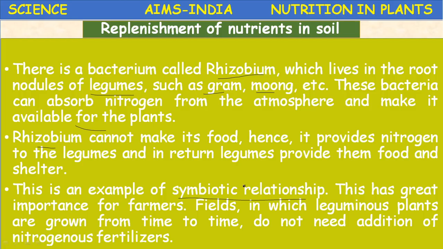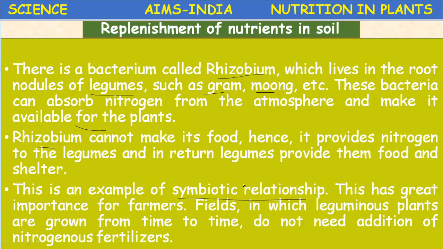Okay, so rotation of crops has two advantages. One, it will replenish the nutrients in the soil. The second, it will stop diseases from spreading. If the same crop is grown in that field for many years, what happens? The diseases may occur repeatedly. The soil loses its vigor.